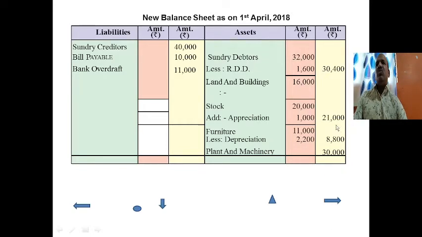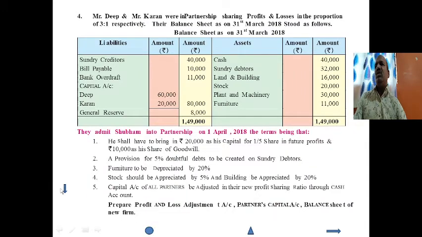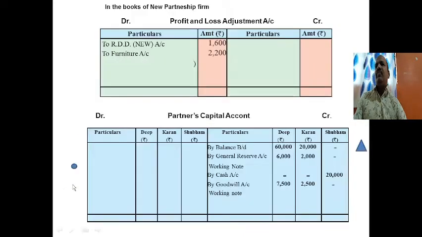Taking the addition of these two values gives 21,000. The effect of this will be shown in the profit and loss adjustment account, by stock account 1,000, because it is appreciated, the asset is getting plus, so it is shown on the credit side.